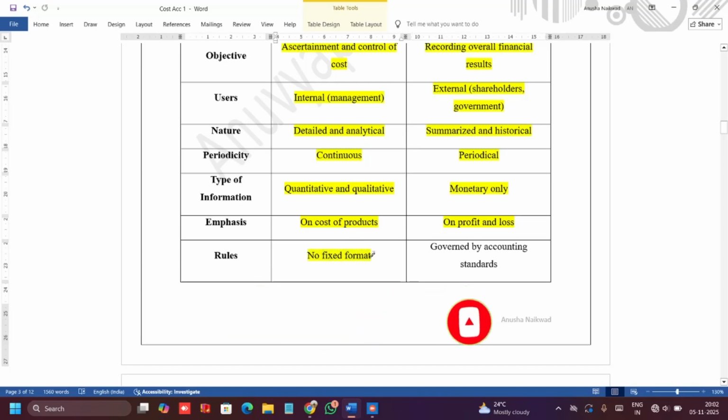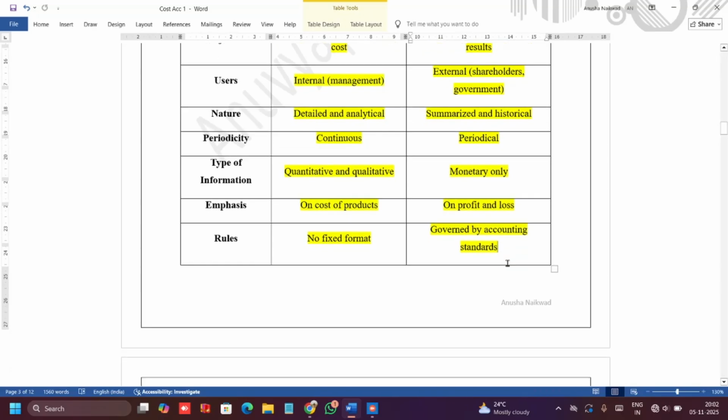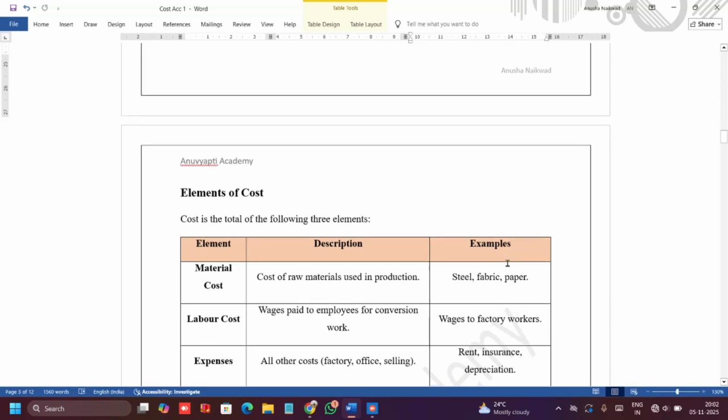There is no fixed format. Yes, as I told you, there is no fixed format. There is no compulsion. But for financial statements, we have accounting standards to rule, according to which we prepare the different statements.